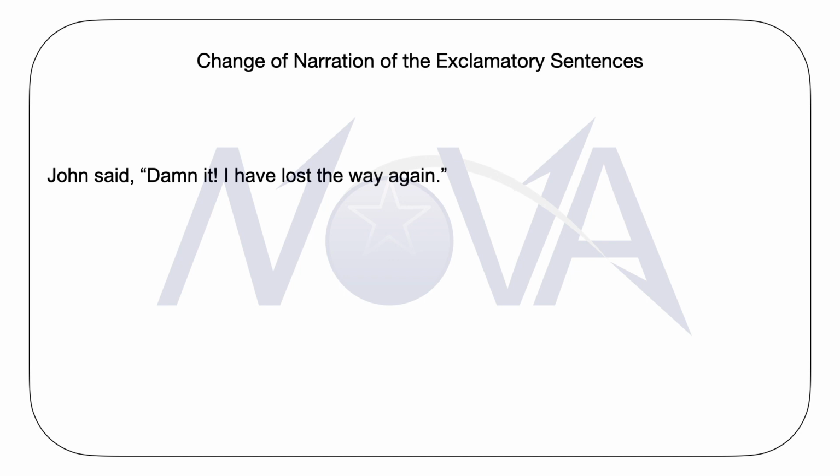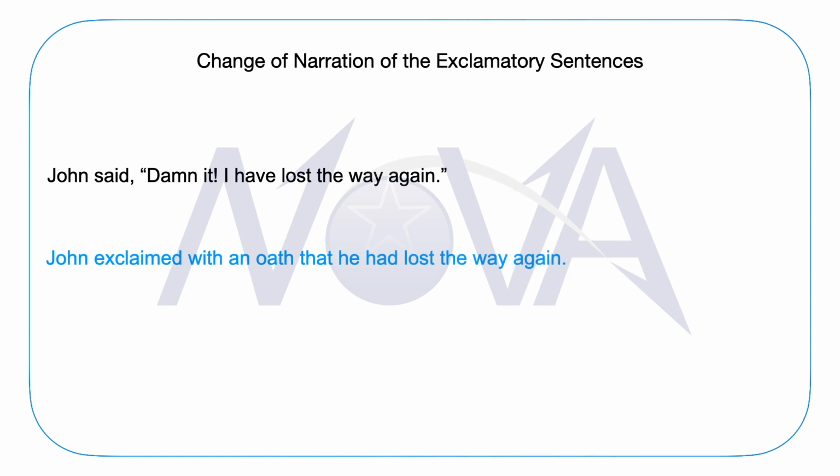Full stop, inverted commas closed. In this case, the direct narration has a sentence which is starting with swear words, "Damn it", and this is definitely an exclamatory sentence. So when we are supposed to change this type of sentence from the direct narration to the corresponding indirect narration, we will take care of using this expression: John exclaimed with an oath.